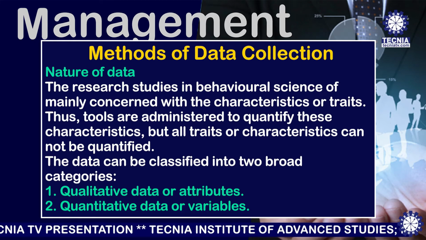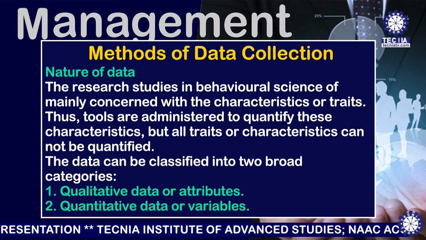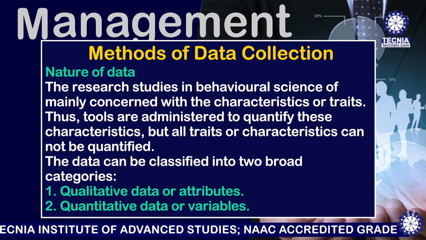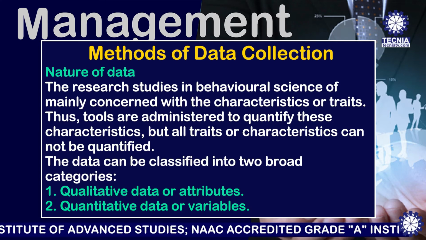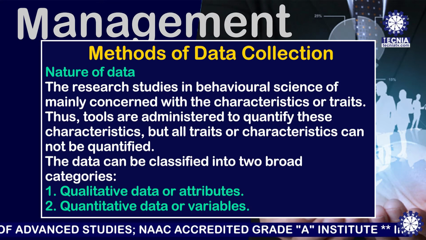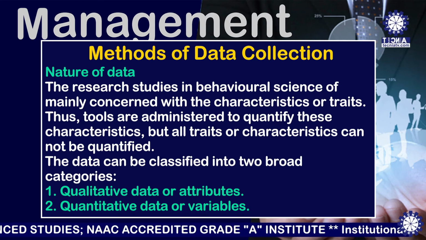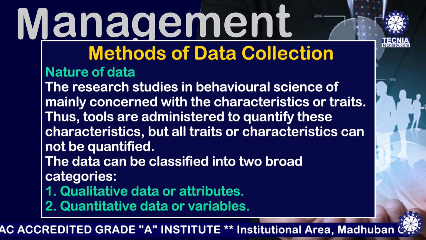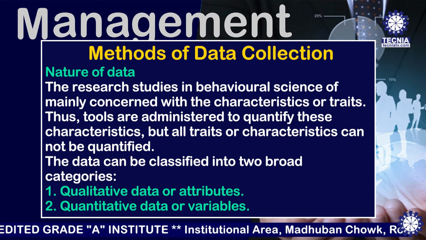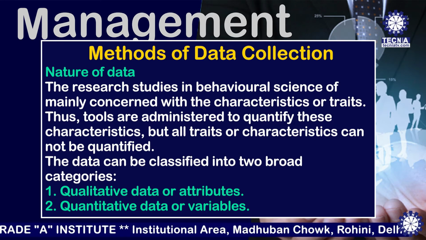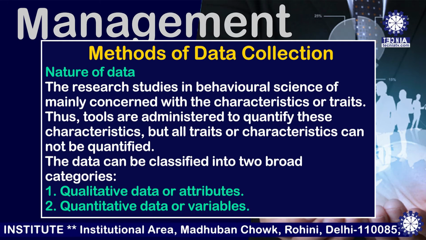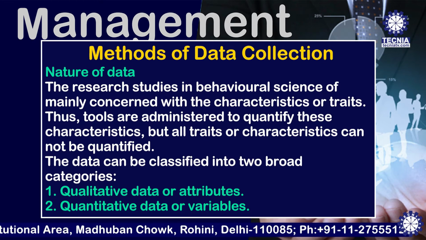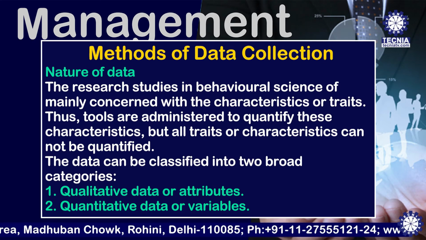The research study in behavioral science is mainly concerned with the characteristics or traits. Thus, tools are administered to quantify these characteristics, but all traits or characteristics cannot be quantified. The data can be classified into two broad categories. First one, qualitative data or attributes, and second one, quantitative data or variables.